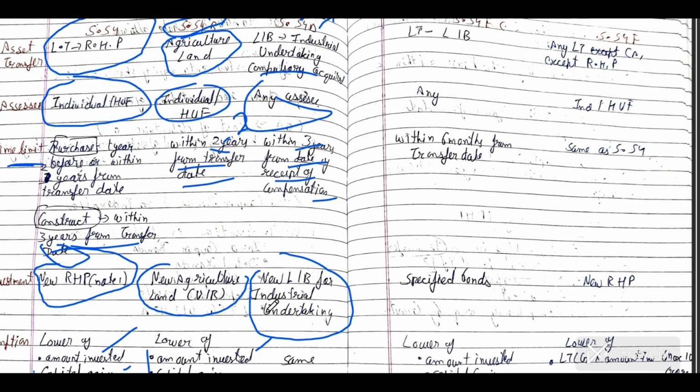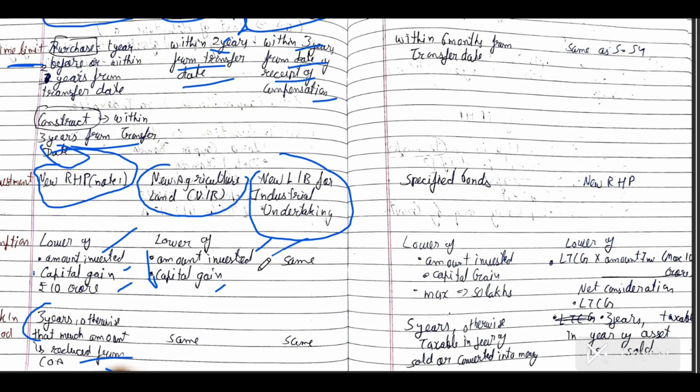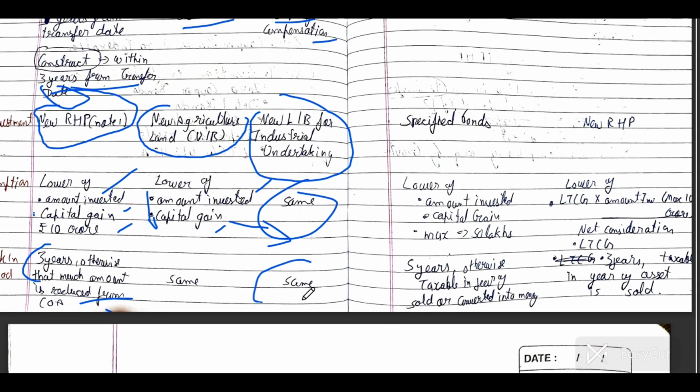Government will allot another land and building, then we have to invest in this, and the amount invested or capital gain, whichever is lower. And you cannot sell this asset within 3 years.